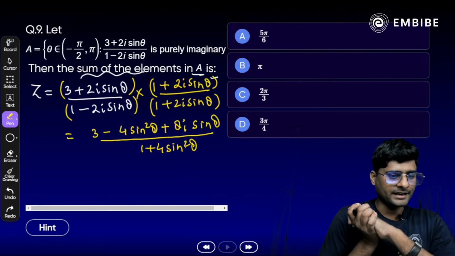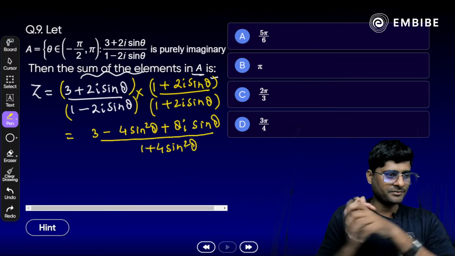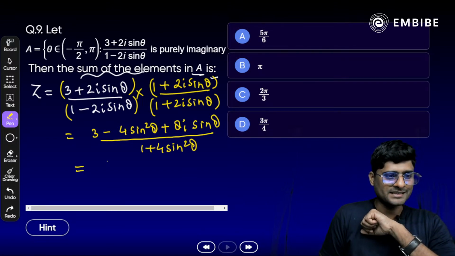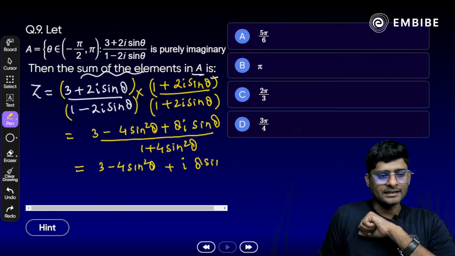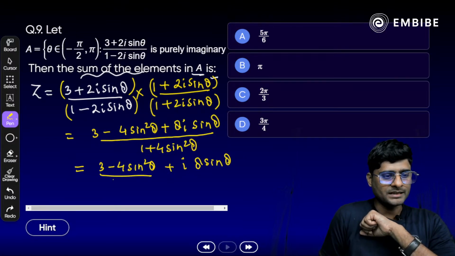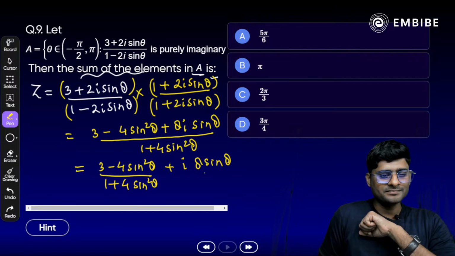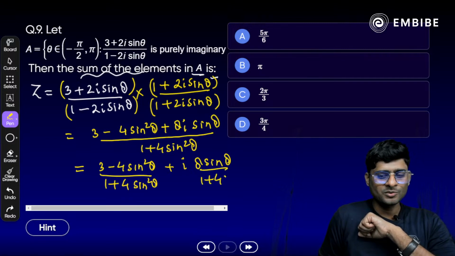Now just write it in the form of a plus ib or x plus iy form: 3 minus 4 sin square theta plus i times 8 sin theta, both divided by 1 plus 4 sin square theta.